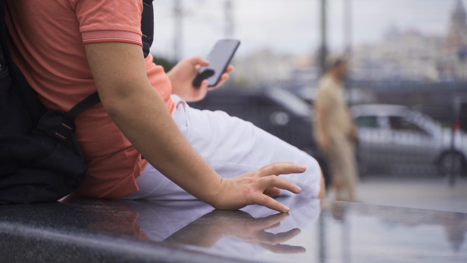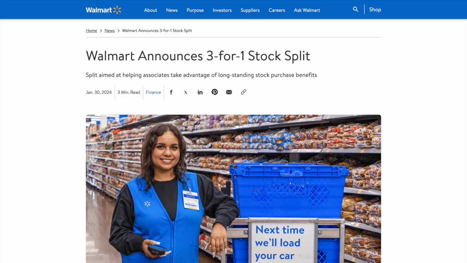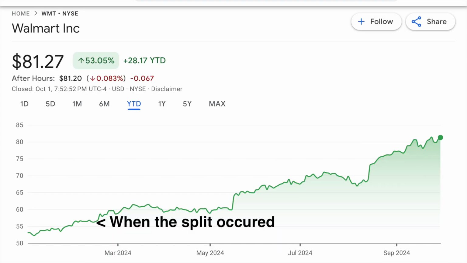A good example of a company that's done many stock splits throughout their history is Walmart. Their stock just recently went through a stock split back in February of this year in which they did a 3-for-1 split. That's the exact same split that SCHD is going to go through later in October. When Walmart did this, it brought the share price of its stock down, but it didn't result in shareholders losing any value. If we look at the stock chart for this company on Google, you can see that there was no negative impact to their stock share price when the split occurred.